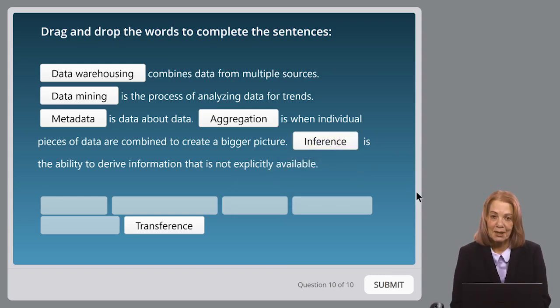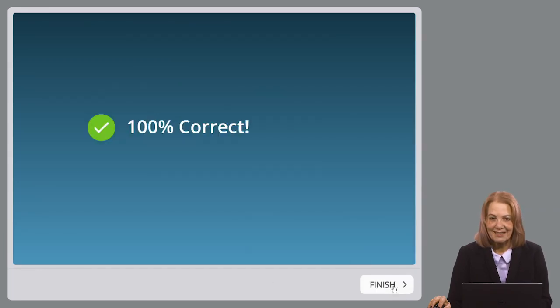So reading through the whole paragraph, data warehousing combines data from multiple sources. Data mining is the process of analyzing data for trends. Metadata is data about data. Aggregation is when individual pieces of data are combined to create a bigger picture. And lastly, inference is the ability to derive information that is not explicitly available. Let's check our work. And we are correct. Awesome, we did it again, 100%.